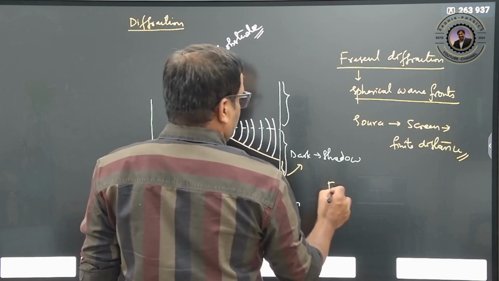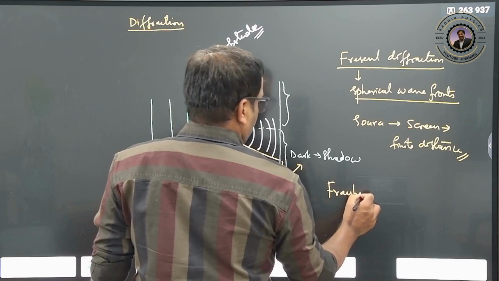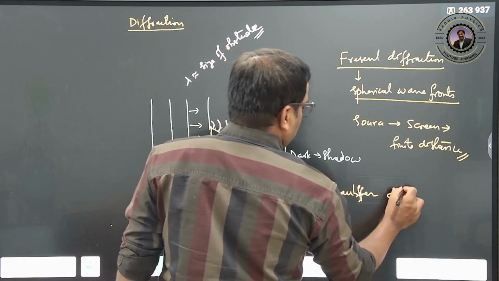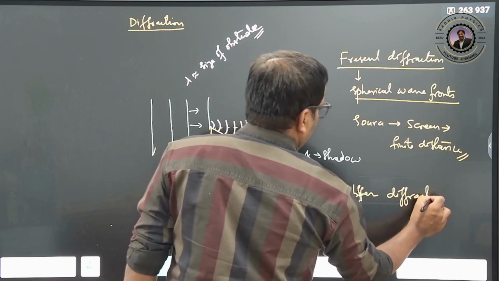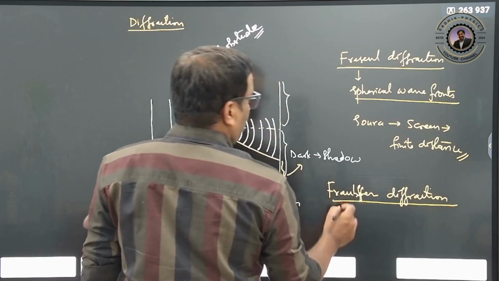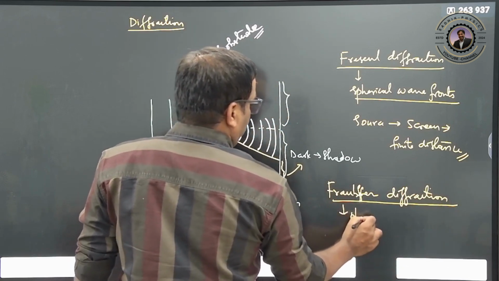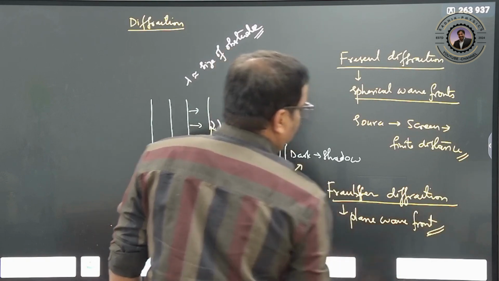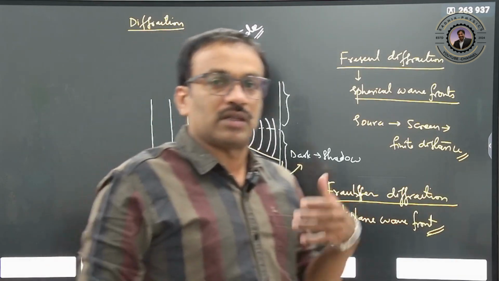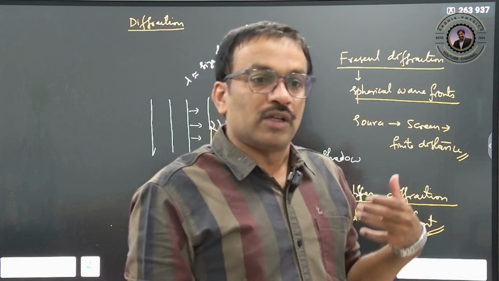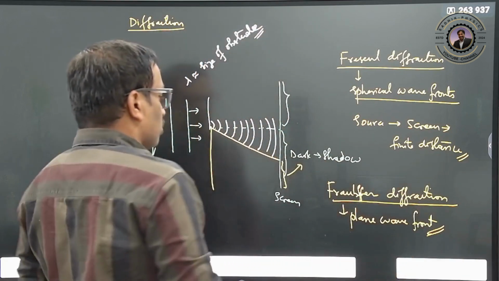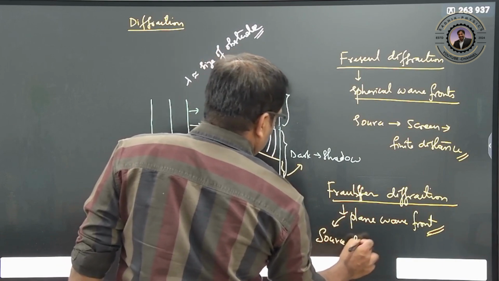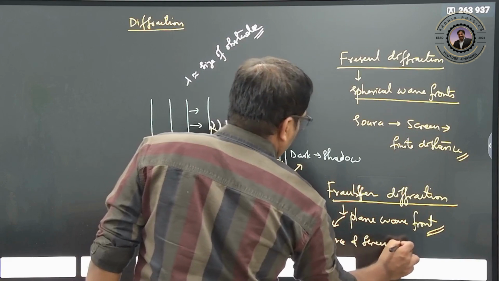So, Fraunhofer diffraction. What is this Fraunhofer diffraction? In Fraunhofer diffraction we can use plane wavefronts. Plane wavefront means, definitely, the object, screen should be at infinity and the source also should be at infinity. So the source and the screen are at infinite distance.